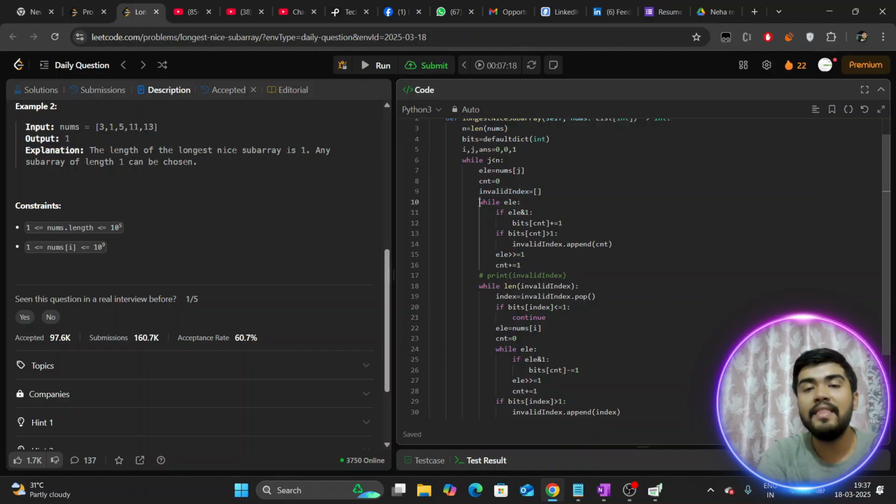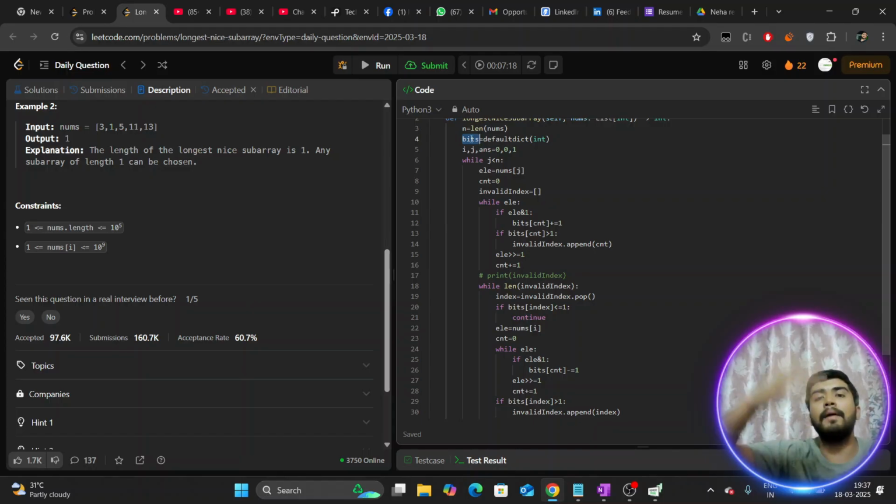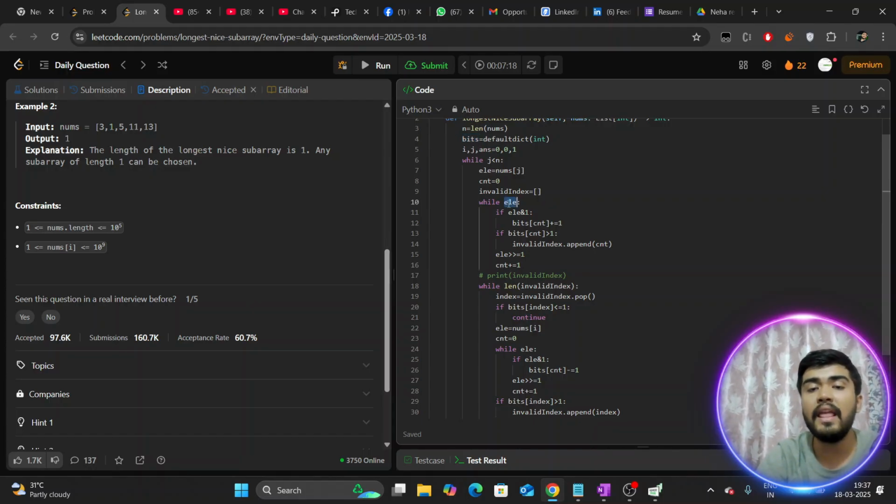Now when there is an element consumed by our J pointer, our right pointer, we have maintained a bits map, so let's push this into our bit map. How can we do so? I am considering you know some bit manipulation, but if you don't, I suggest going to some GeeksforGeeks articles. For this question, I assign nums of J to the element, and I check whether the very last bit is set or not.